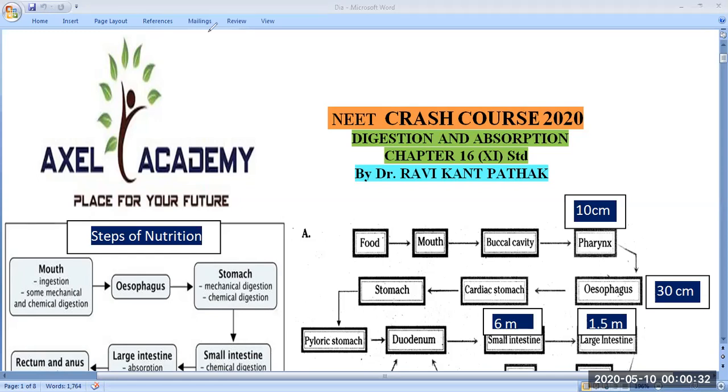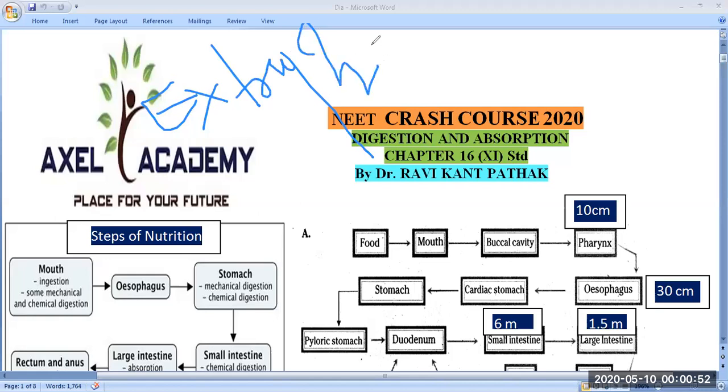Clear? Digestion definition clear. So now we are going to discuss the types of digestion. I had already told two different types of digestion. One is called extracellular. Why are we saying extracellular? Because it takes place outside the cell. So this is called extracellular digestion. And another is intracellular digestion. Intracellular digestion means inside the cell, where it takes place inside the cell. And this generally takes place mostly in unicellular animals.